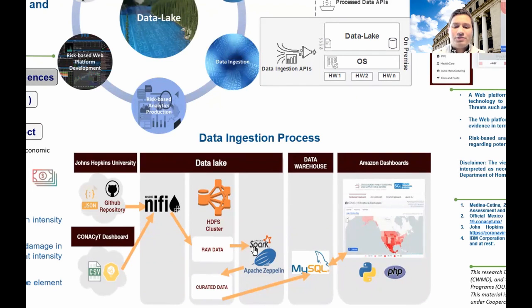And we use tools such as Apache Spark and Apache Zeppelin to select the data that we want to use or to organize this data as well. And then we move to the data warehouse, which is in the cloud-based component. And we manage this curated data using the MySQL tool in order to produce the Amazon dashboards that are going to show all the information or all the analytics that we want to show. And these Amazon dashboards are based on Python and PHP.